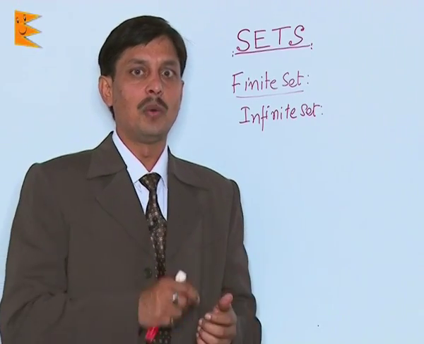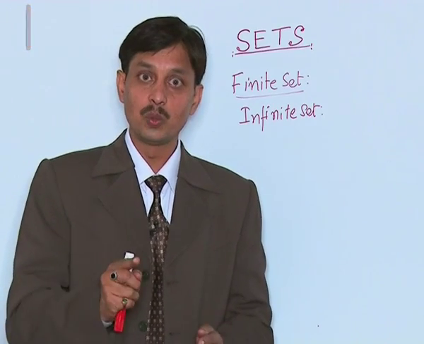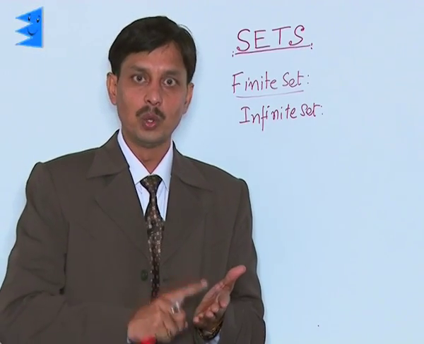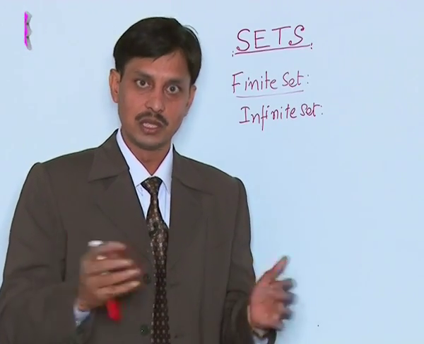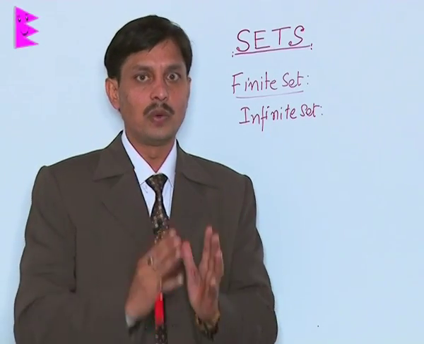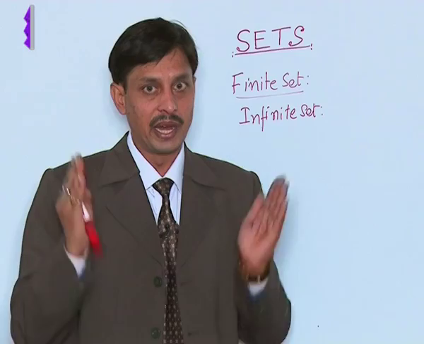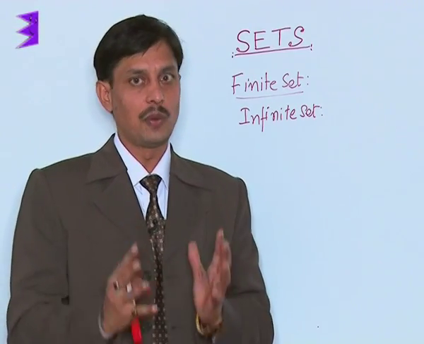I say the set of natural numbers from 1 to 100. It means that 1, 2, 3, up to 99 and 100 is the set. So ultimately what we can say, that set of natural numbers, if I am binding it up to 100, up to 10, up to 50, up to 60, it is a finite set.